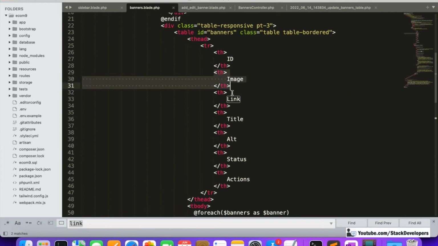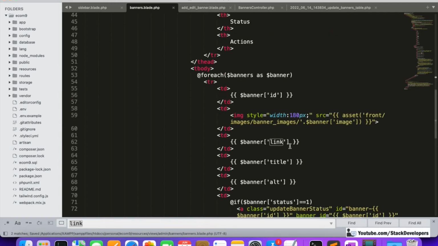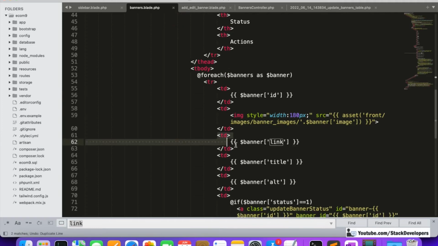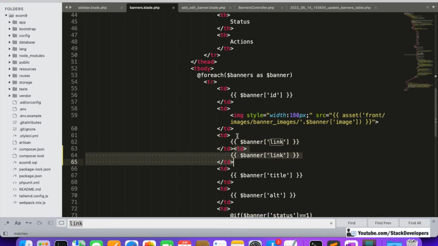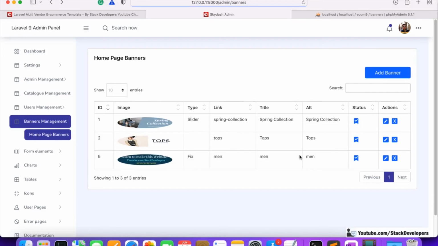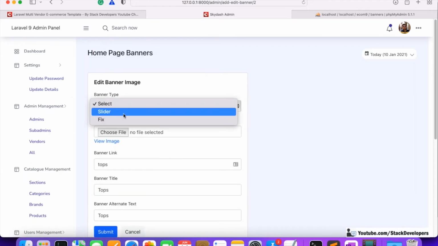After image we can add one more column for the type. So here as well we are going to add it. Now check, see here, type, this one also we can make slider.